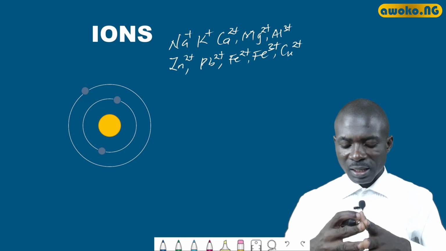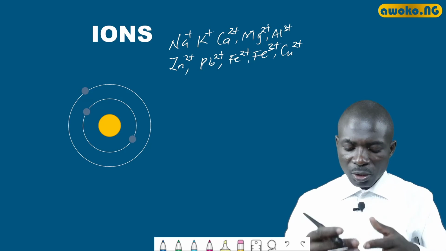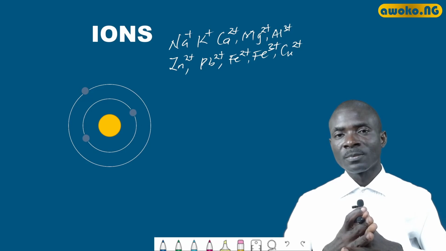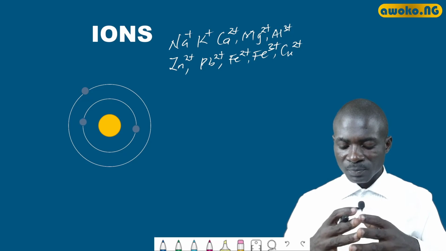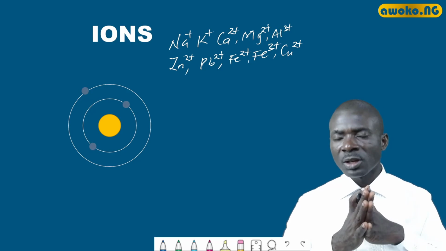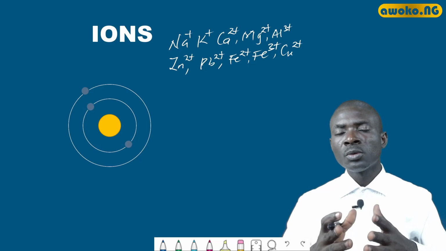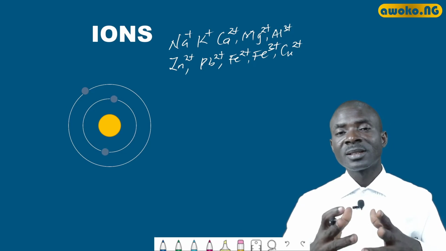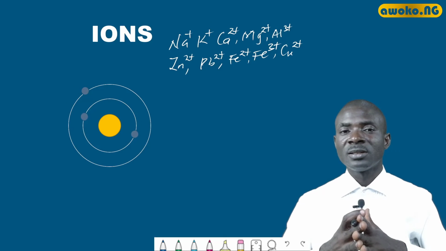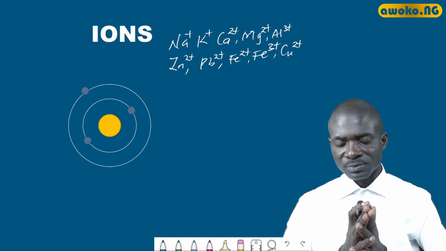In all these cases, we can see that the sodium ion loses 1 electron during ionization, while potassium also loses 1 electron. In the case of calcium and magnesium ions, they lose 2 electrons each, while the aluminium ion loses 3 electrons during ionization to become oxidized.